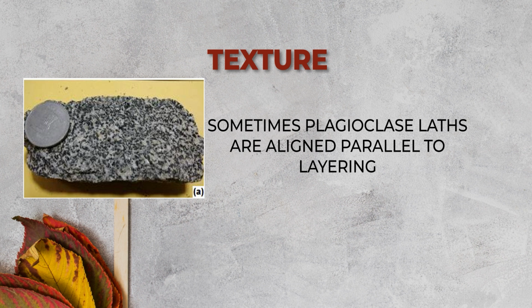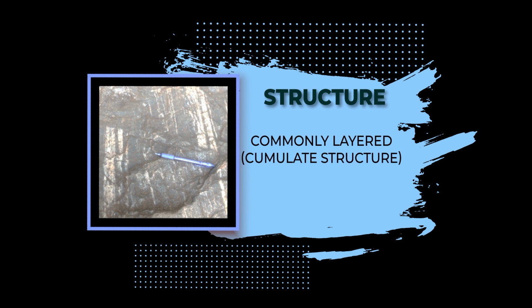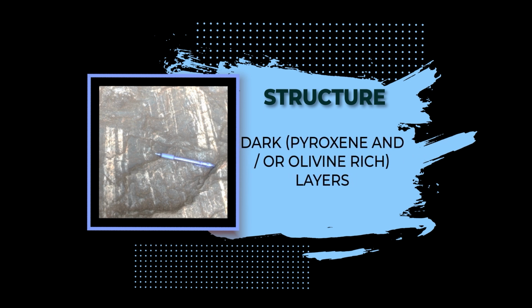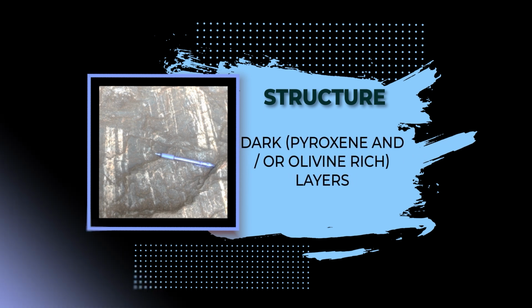Sometimes plagioclase laths are aligned parallel to layering. Structurally, it is commonly layered. In that case, we say that it has cumulate structure. It may show alternating light and dark bands. The light ones are feldspar-rich and the darker ones are pyroxene and olivine-rich layers.